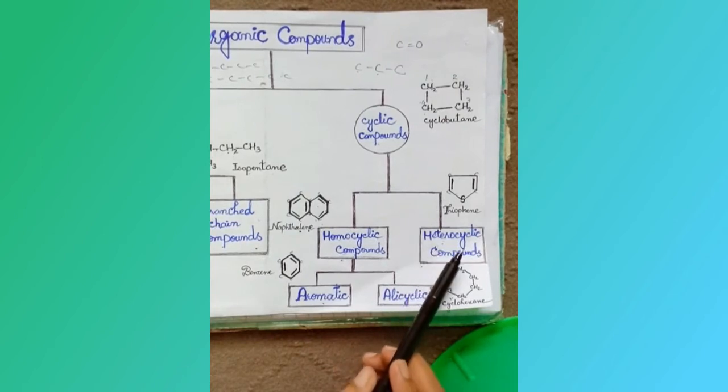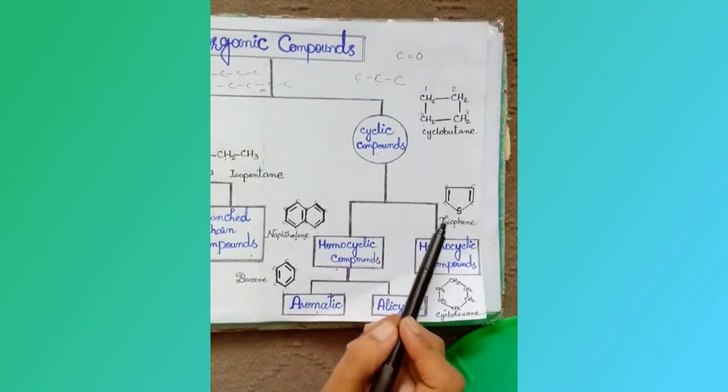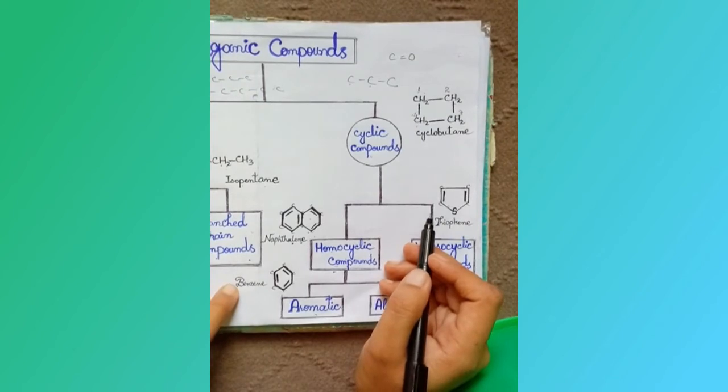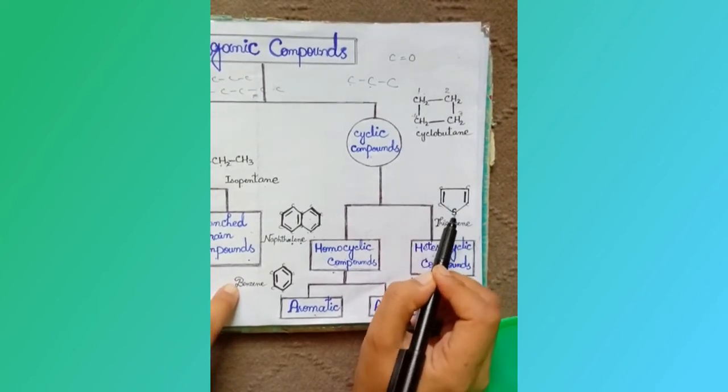While heterocyclic compounds are those compounds that contain one or more atoms other than carbon in their ring. Let's take the example of thiophene. Thiophene is actually a 5-membered ring, 1, 2, 3, 4, 5.